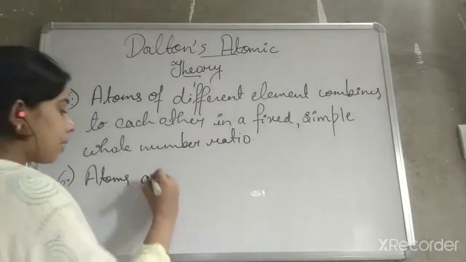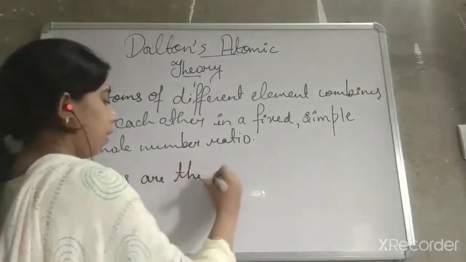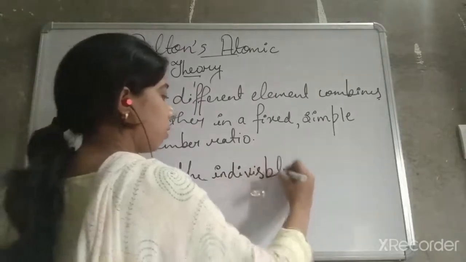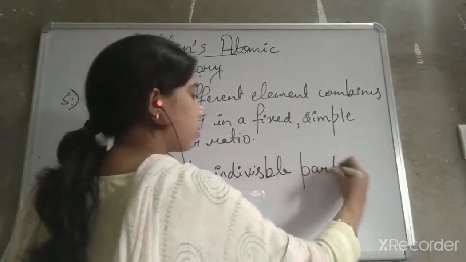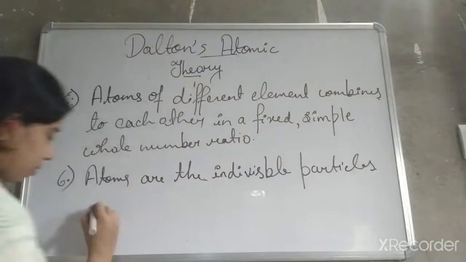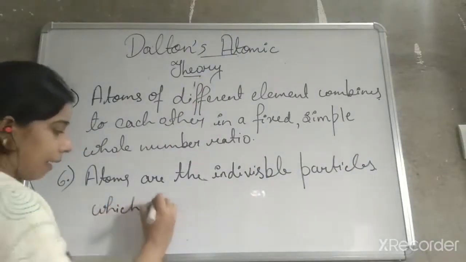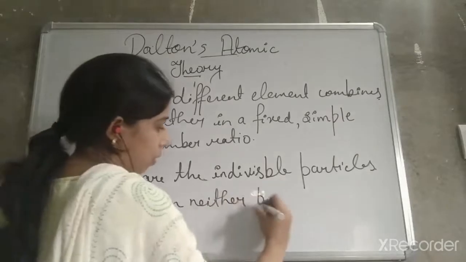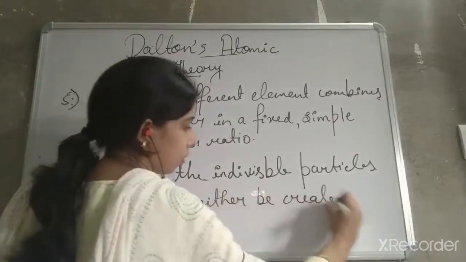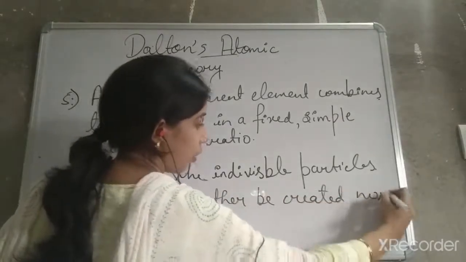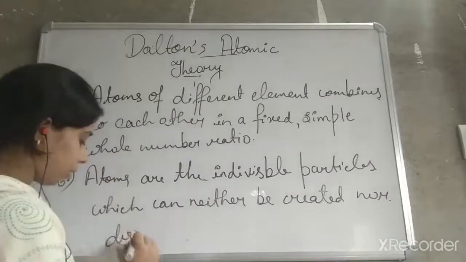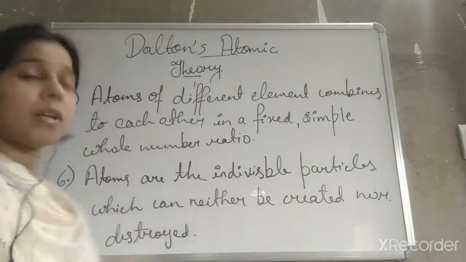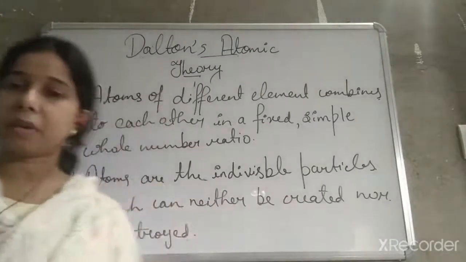So atoms are indivisible particles which can neither be created nor destroyed.